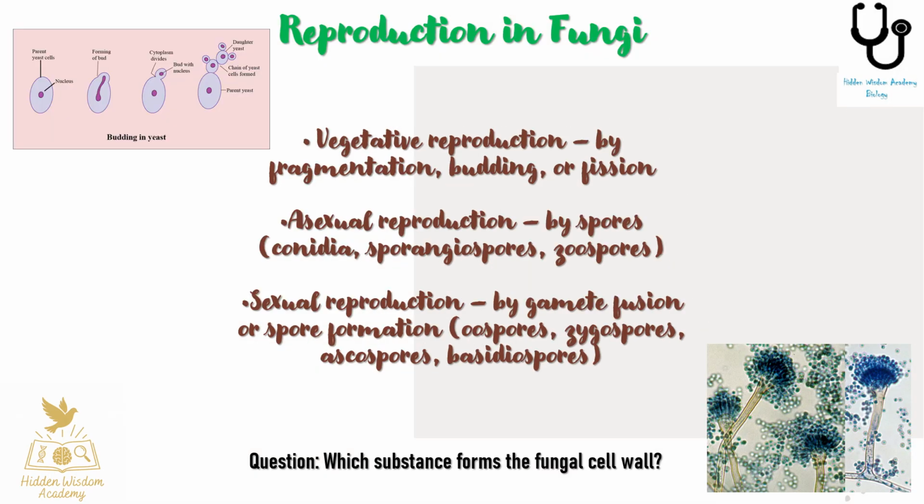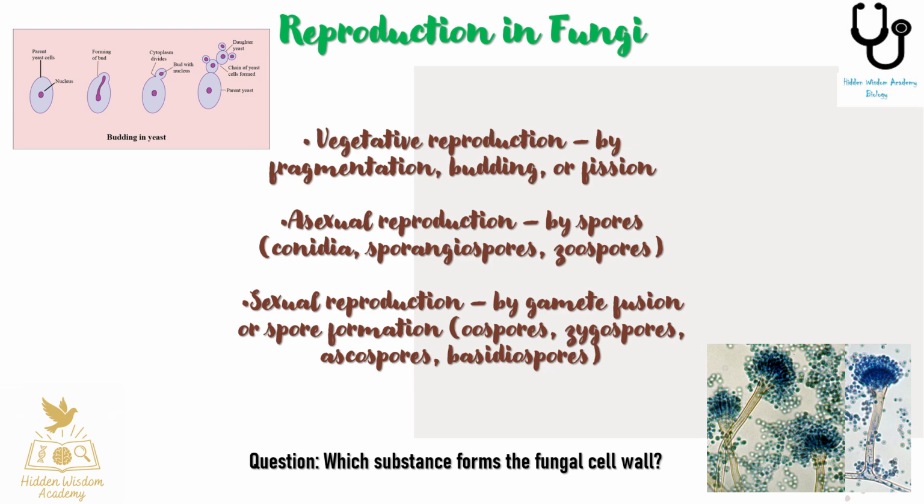Now, let's move to reproduction in fungi. Fungi reproduce by three main methods: vegetative, asexual, and sexual. In vegetative reproduction, simple processes like fragmentation, budding, or fission occur.